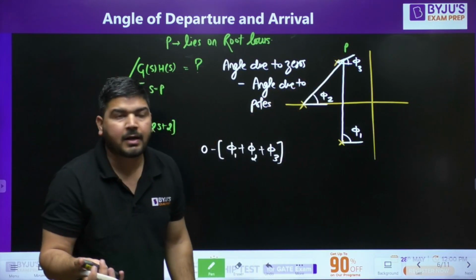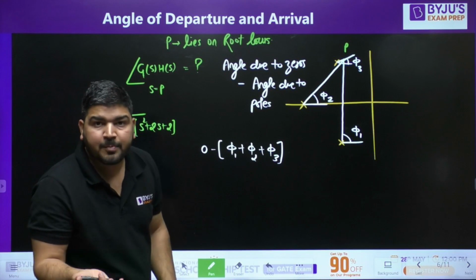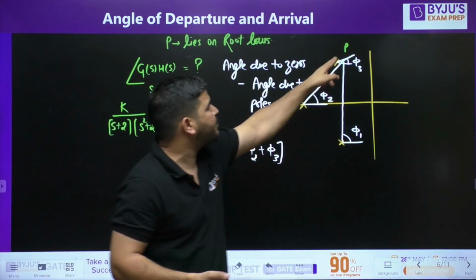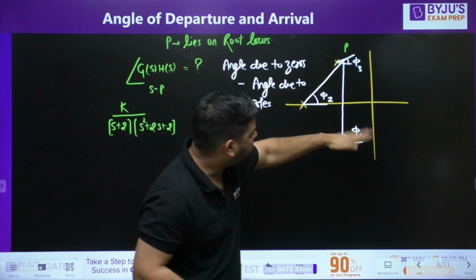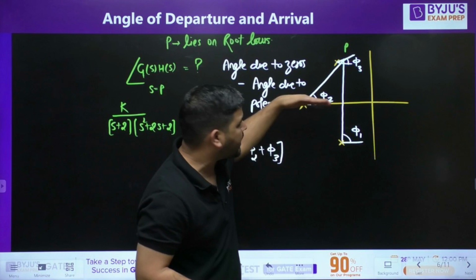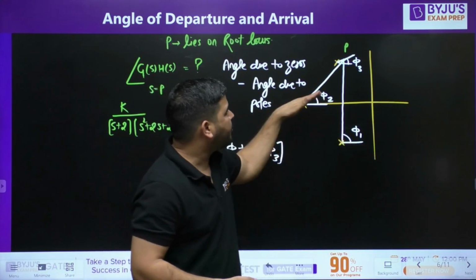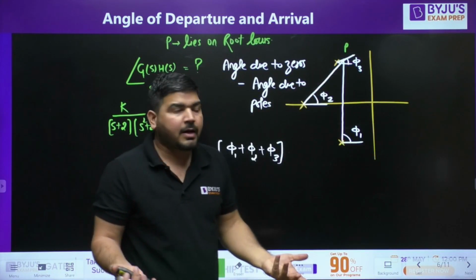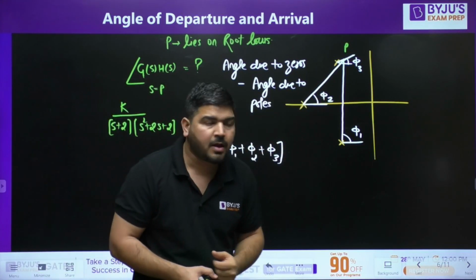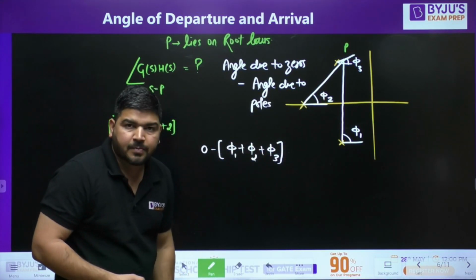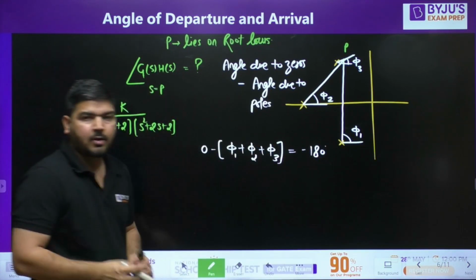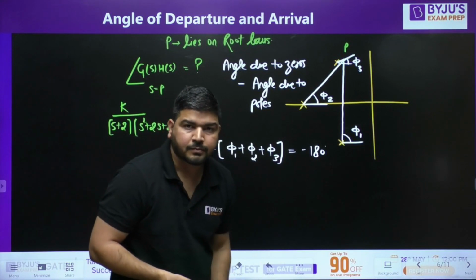Now how to calculate the angle of GSHS at point P? We can draw these lines from all the poles to this point P and calculate the angle of these lines, how much angle these lines are making with the positive horizontal axis. That is the angle due to poles. Similarly, we can calculate the angle due to zeros, but in this particular question, the angle due to zeros is 0. And the angle due to poles is this. And this phase has to be minus 180 or odd multiple of minus 180.